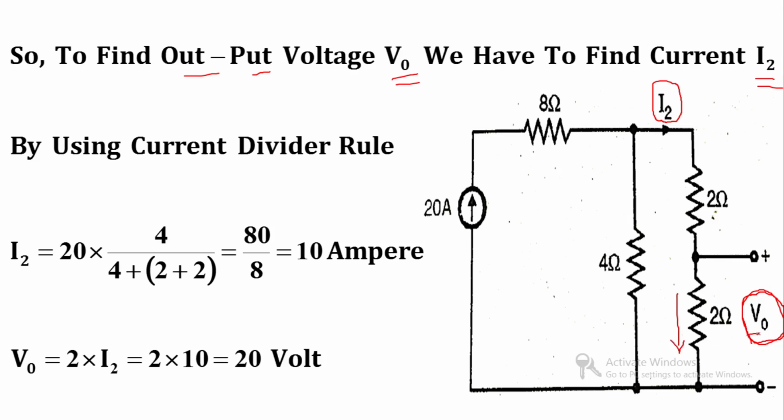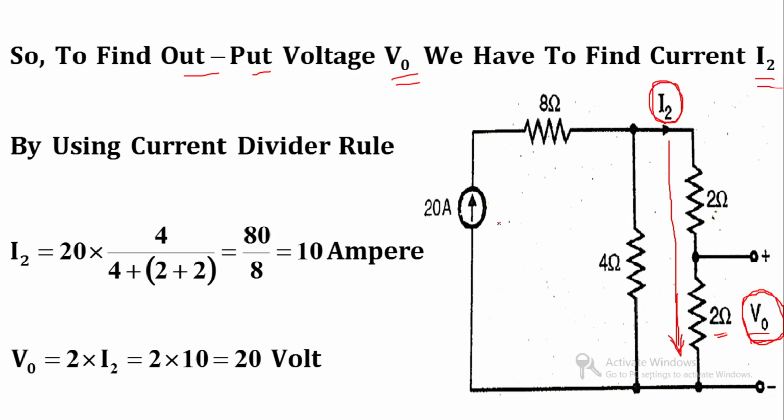To find V0, we multiply this 2 ohm with the current in this resistance. So V0 is equal to 2 into I2, and for that we have to find the current I2.